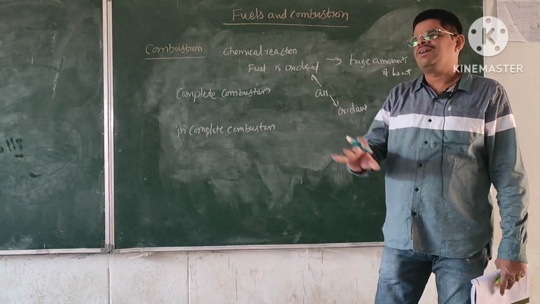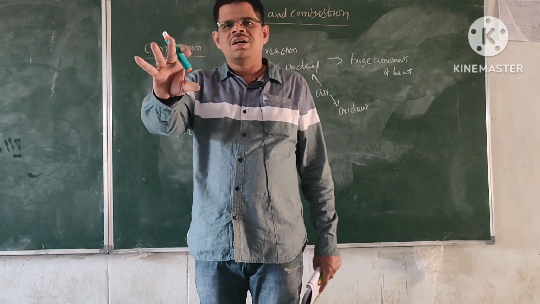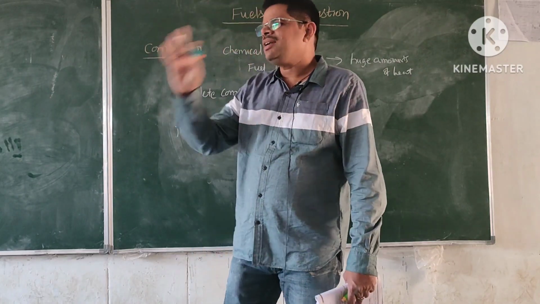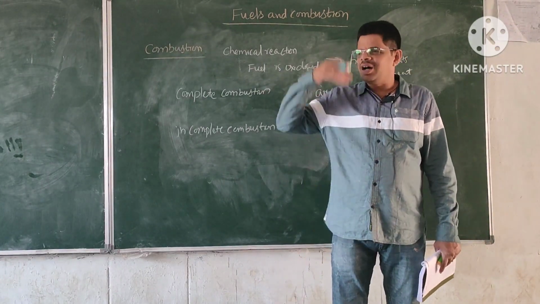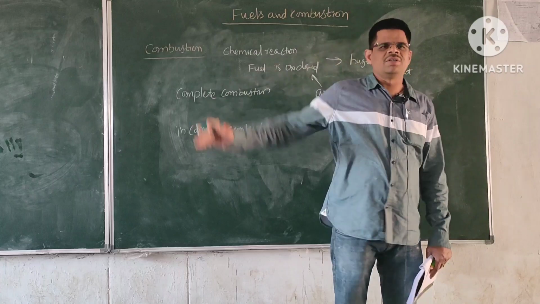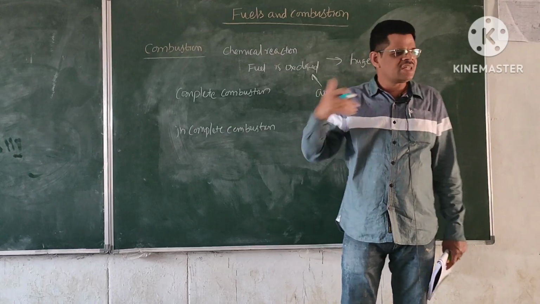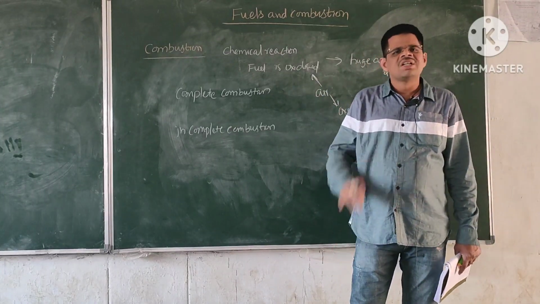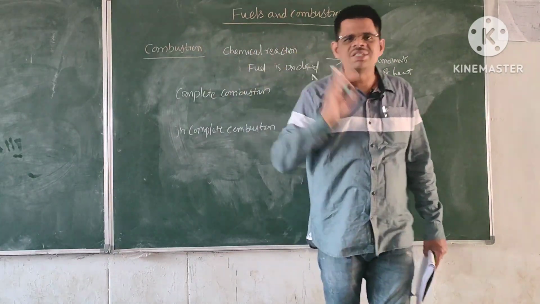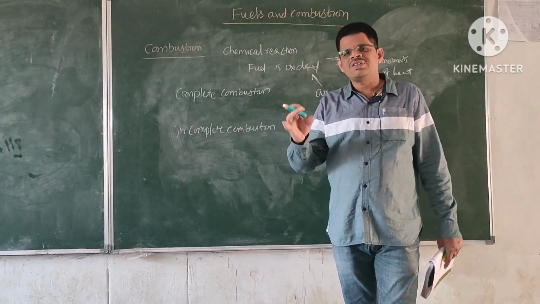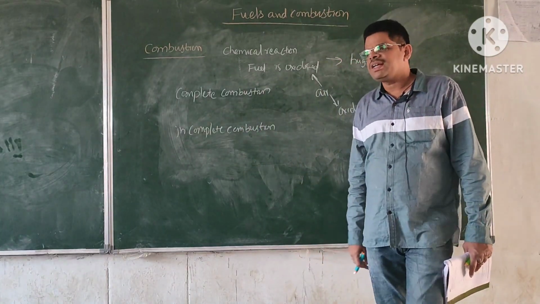Every fuel will have certain quantities of carbon and hydrogen. If all the carbon or all the hydrogen in the fuel is completely burnt, that means complete heat energy is released. In such cases we say it is complete combustion. If, say for example, 80% of the carbon is burned but the remaining 20% of the carbon is left, that 20% will leave as waste. So such combustion is known as incomplete combustion.